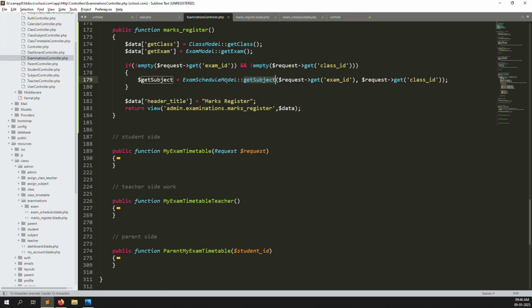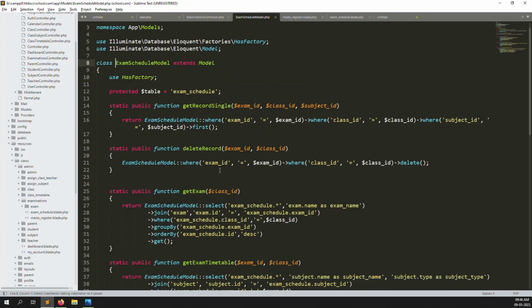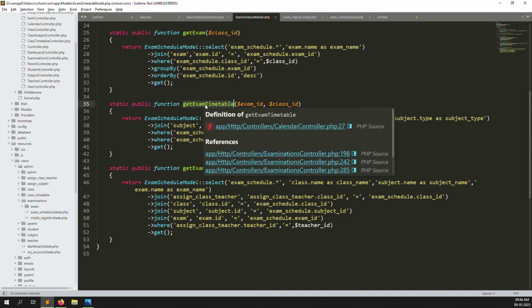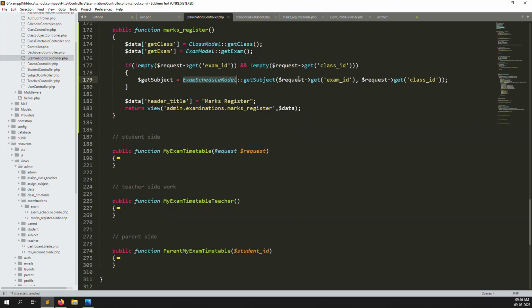Okay, let's open the exam schedule models, and we can go here, the class id. I think we already did. You can see it like a get exam timetable. You see, this is the query we have already made. So I think we can use the same query. Why do we need to create a duplicate query? We have already passed the exam id and the class id.